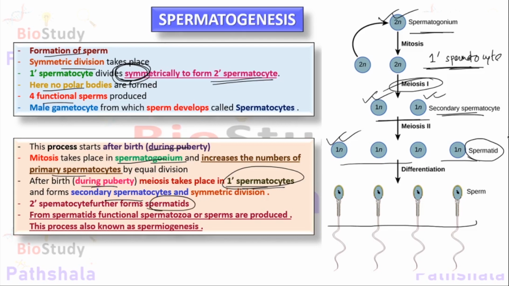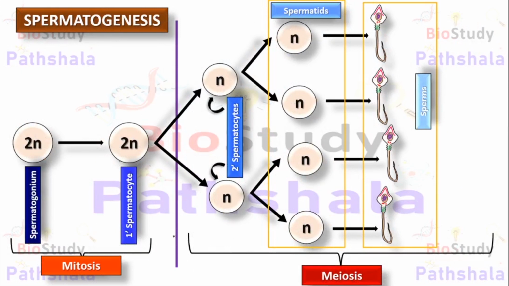As you can see, the secondary spermatocyte forms the spermatids, and from the spermatids, sperms can be differentiated. It is not produced, it is just differentiation, that means gaining its final fate. The differentiation from the spermatid to functional sperms or spermatozoa is known as spermiogenesis. So now let's have a look at a colorful diagram of spermatogenesis.